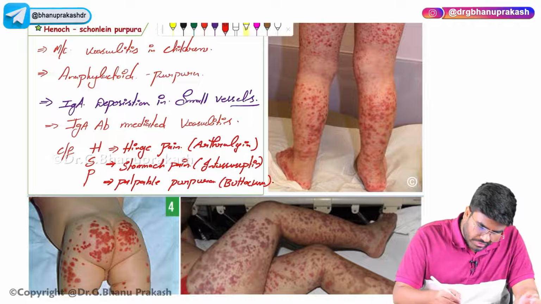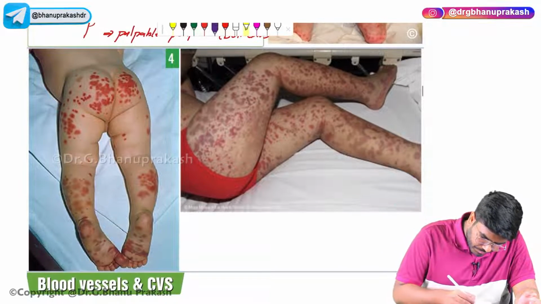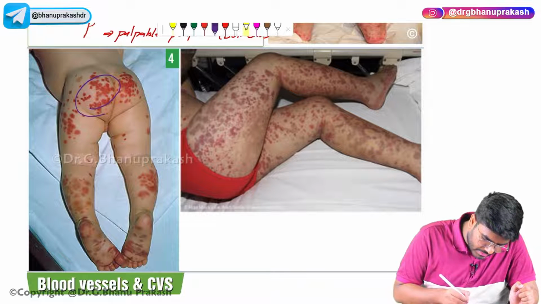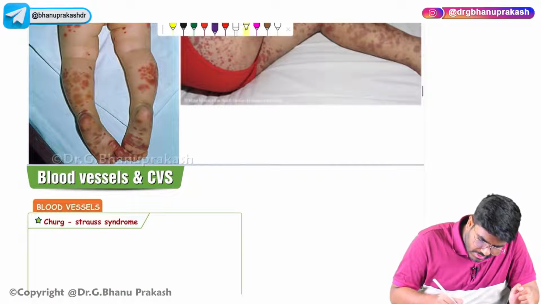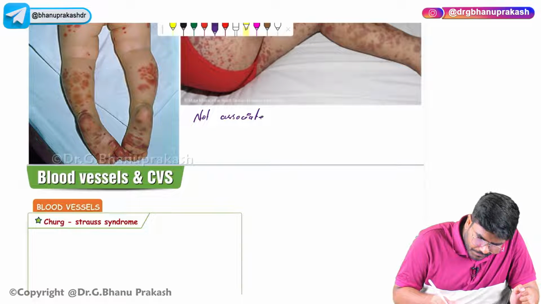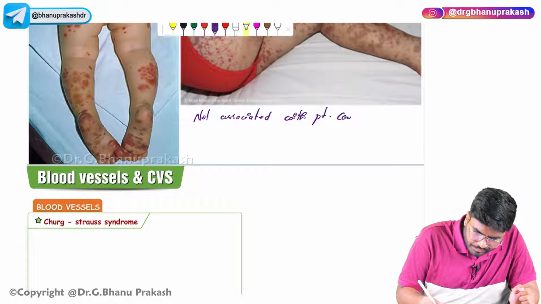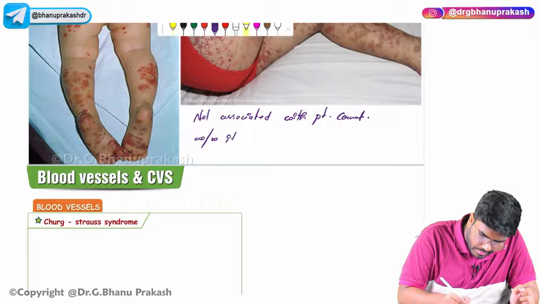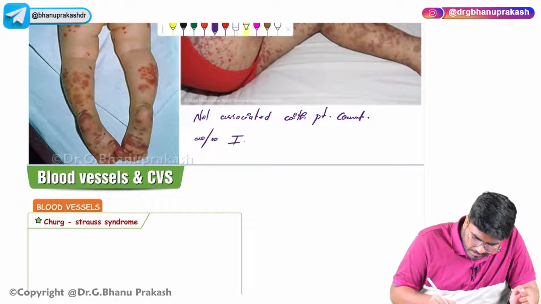But an important point I want you to know is that these purpuras, especially on the buttocks, are palpable, a little elevated, and not associated with platelet count.